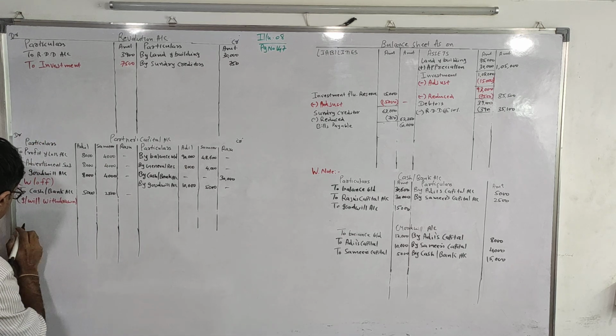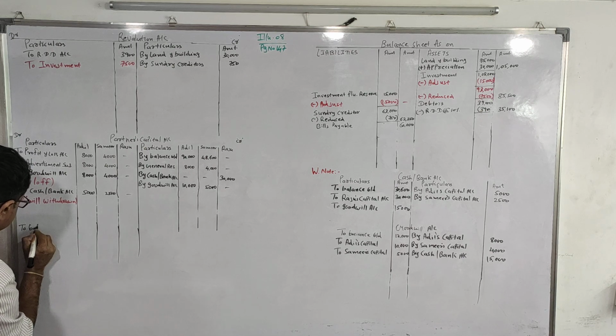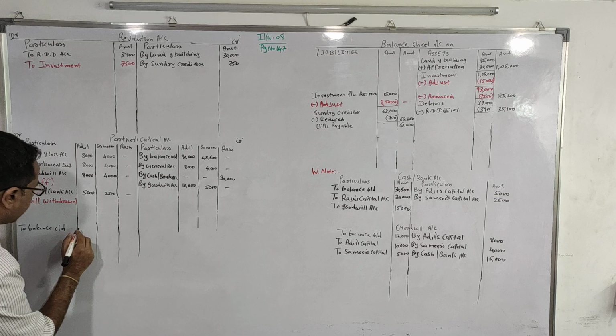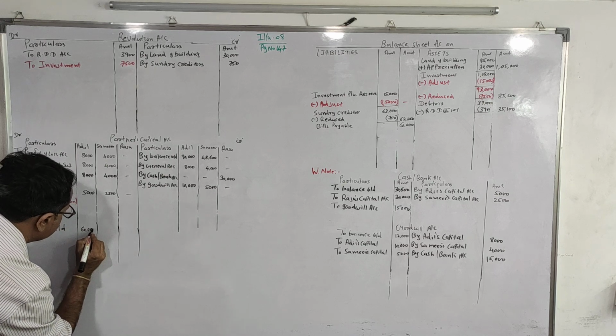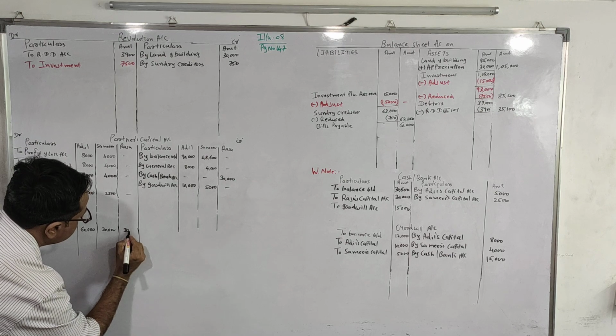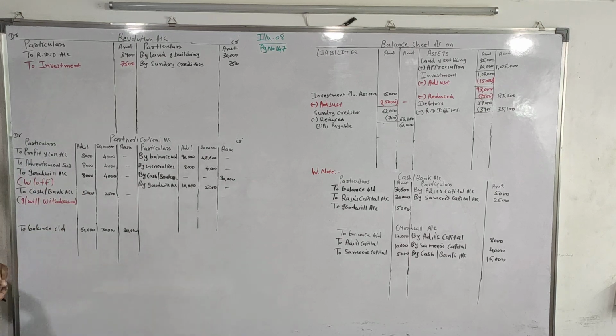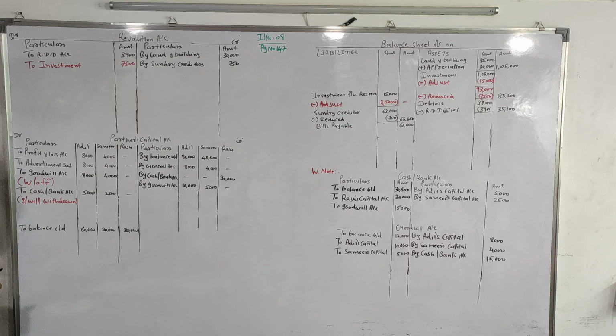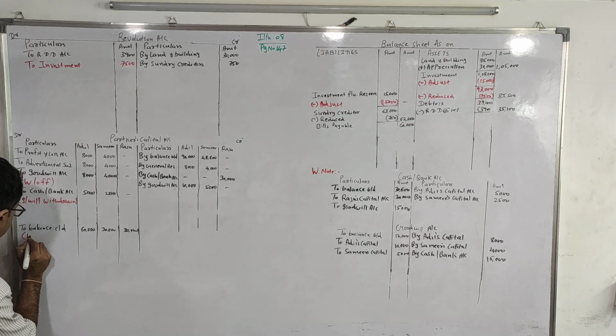To balance carried down. From where we will get this figure? 60,000, 30,000 and 30,000. Usually what we do, we get this balancing carried down as a balancing figure. But in this particular sum, we are getting this amount from the working note and not the balancing figure.